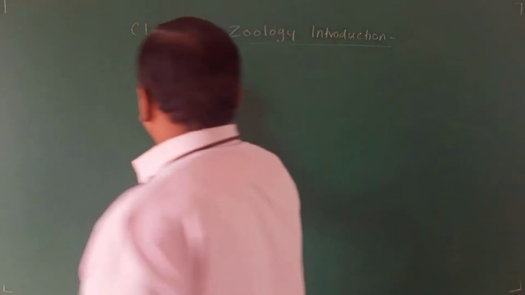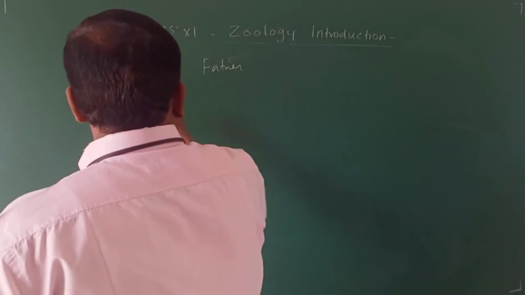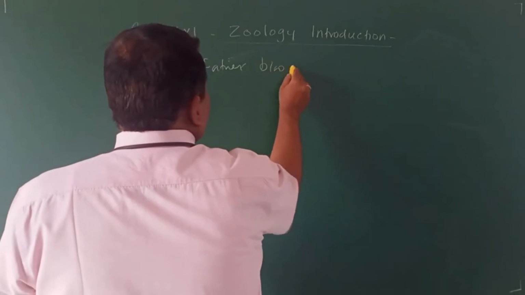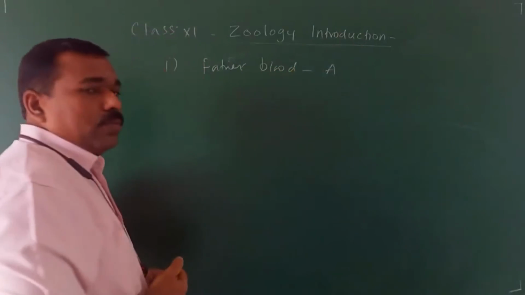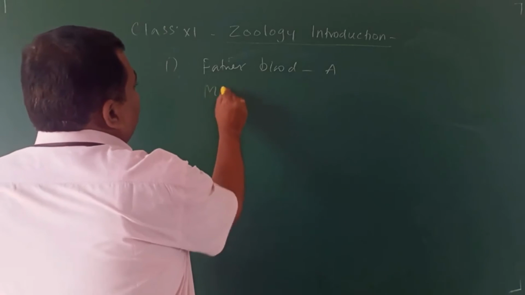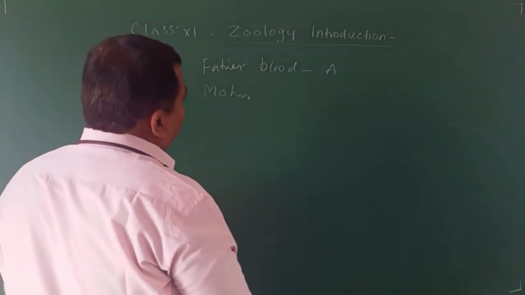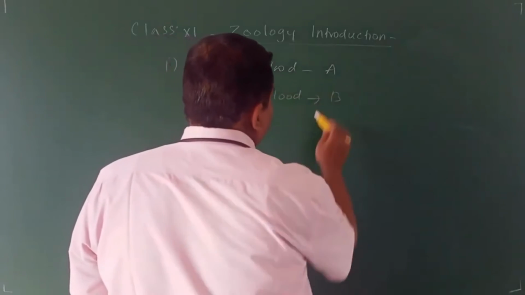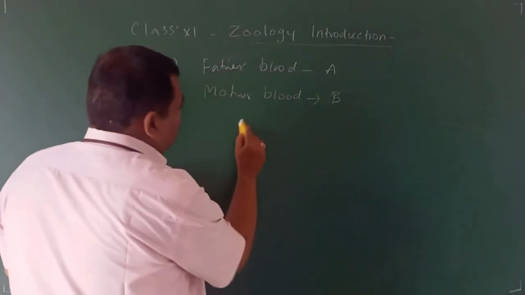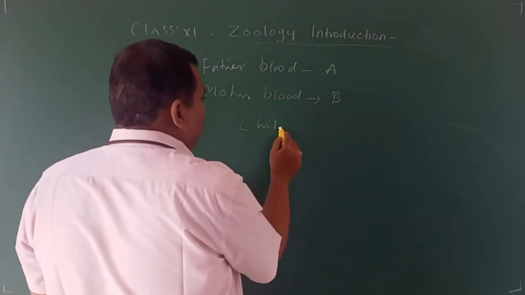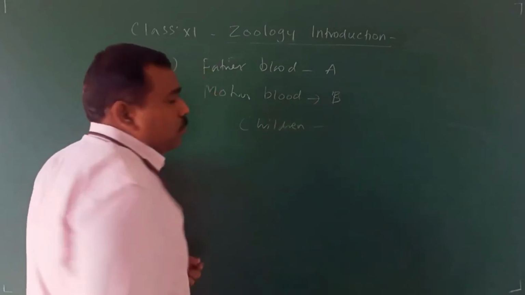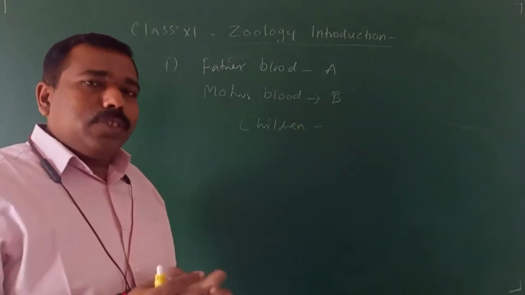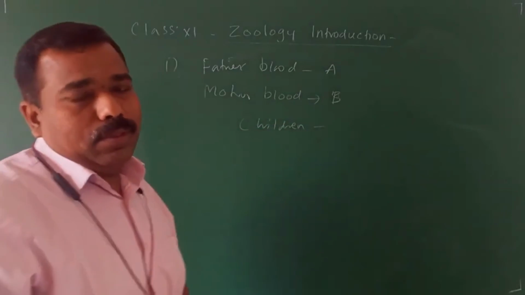Suppose the father's blood group is A, and the mother's blood group is B. What will be the possible blood group in children? Father blood group A, mother blood group B. What are the possible blood groups for the children? This is a NEET question.